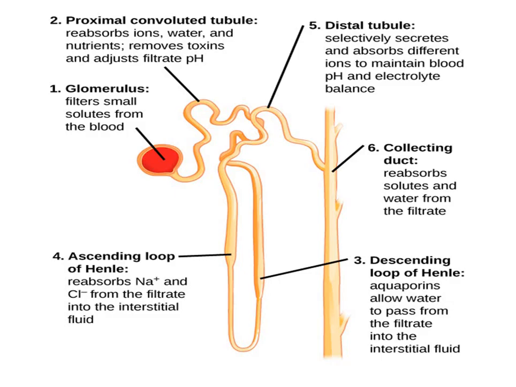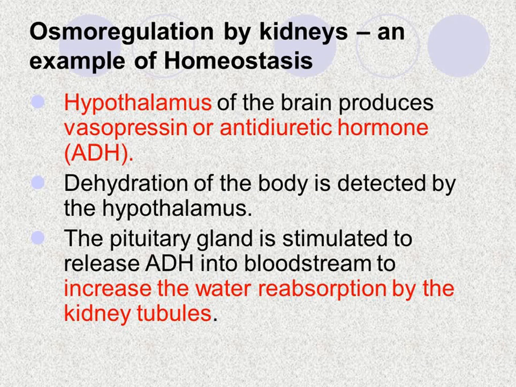The fourth step is the ascending loop of Henle, which reabsorbs sodium and chloride from the filtrate into the interstitial fluid. The distal tubule selectively secretes and absorbs different ions to maintain blood pH and electrolyte balance. Finally, the collecting duct reabsorbs solute and water from the filtrate.